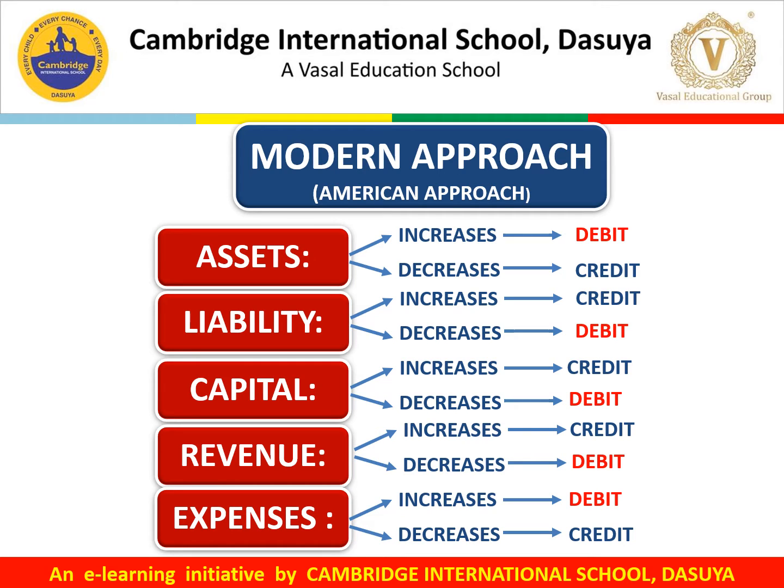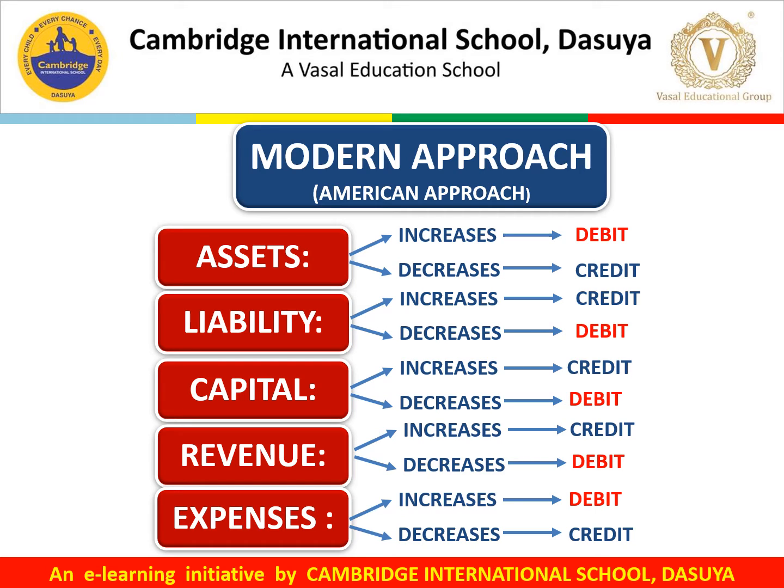Now comes the liability. If the value of liabilities increases, it will be credited. And if the value of liabilities decreases, it will be debited. Now comes the capital. If the capital of the proprietor increases in the business, if the balance of the capital increases in the business, it must be credited. And if the capital decreases, it must be debited.